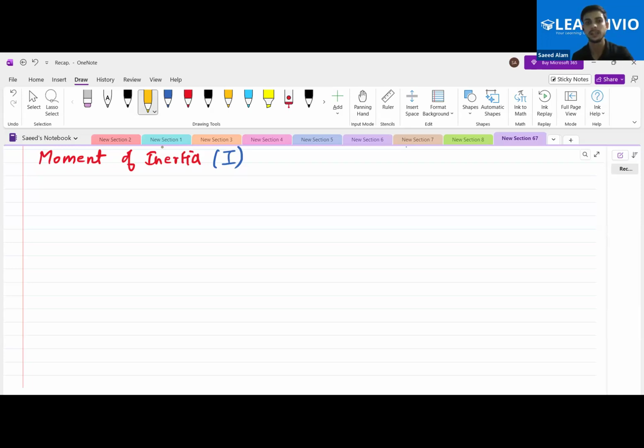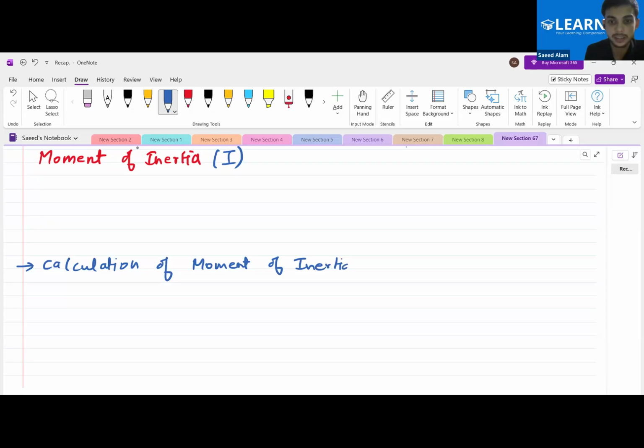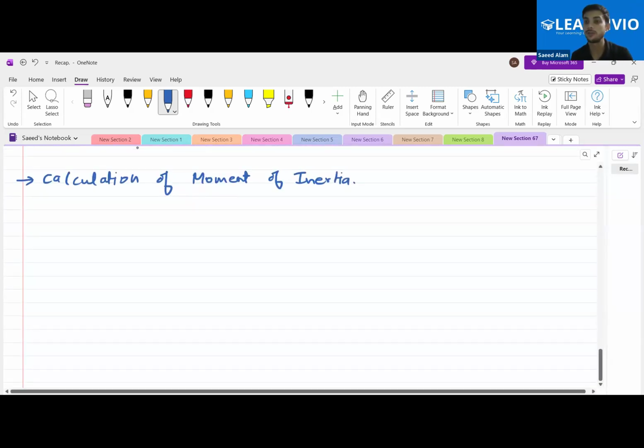I'll just keep you in written. Just ask the team for the notes, you will get it in written, because I don't want to waste the time over here, because I'll keep on writing that, so that doesn't mean anything. Okay, so let us see the calculation of moment of inertia. Till now, we were doing the calculation of center of mass, now we'll do the calculation of moment of inertia. That is how we are going to calculate the moment of inertia.